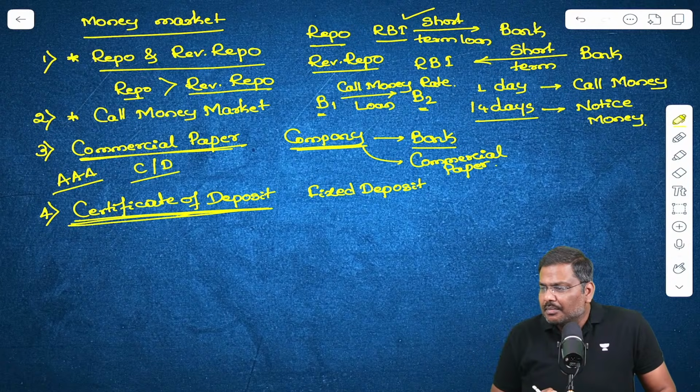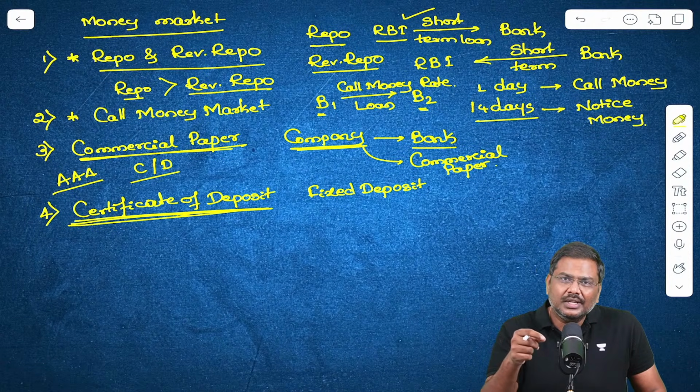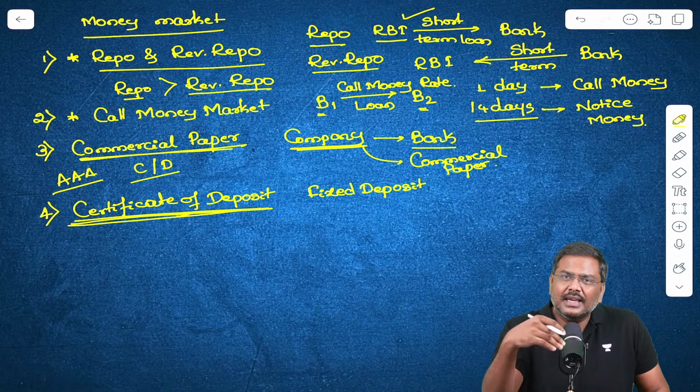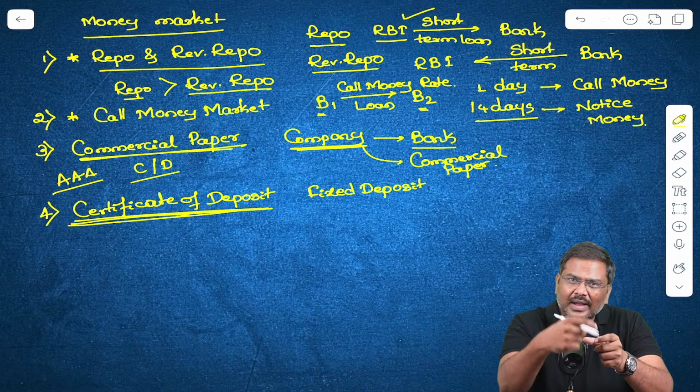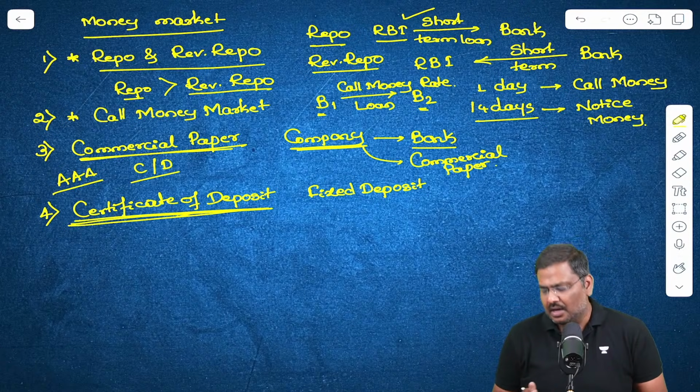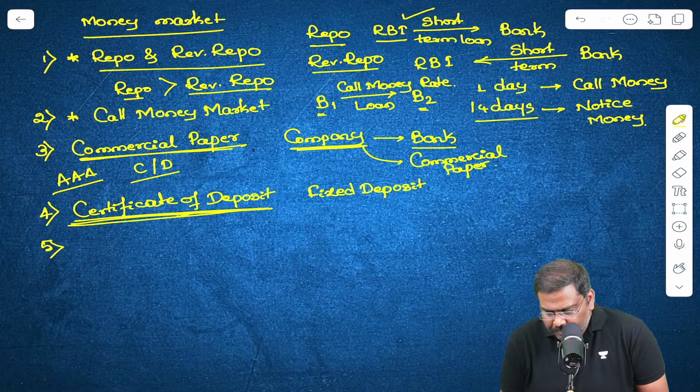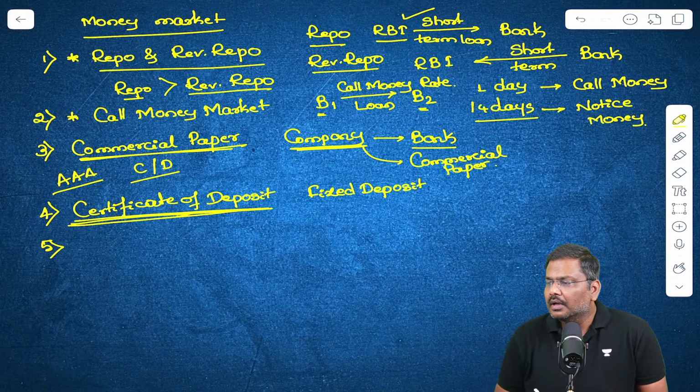Any money limit for commercial paper, like minimum or maximum? Generally SEBI will impose certain restrictions based on the company, but as an issuer, these are generally issued in terms of 1 lakh, 5 lakhs, like this. Okay, let's go forward. Can we go forward? Everybody is okay?